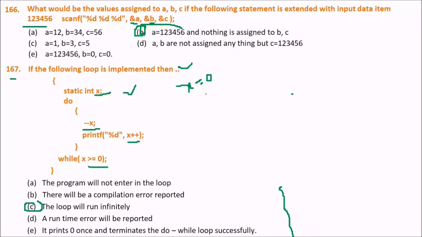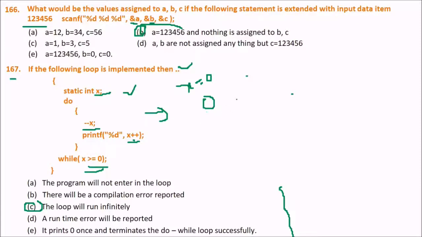And in this do while, x should be greater than or equal to 0. In the loop we decrement, that is --x, and after this we again increment x, right? We decrement and we again increment, x++. So the value of x will remain 0 for each iteration of the loop, and the loop will never get out. So this will run infinitely.